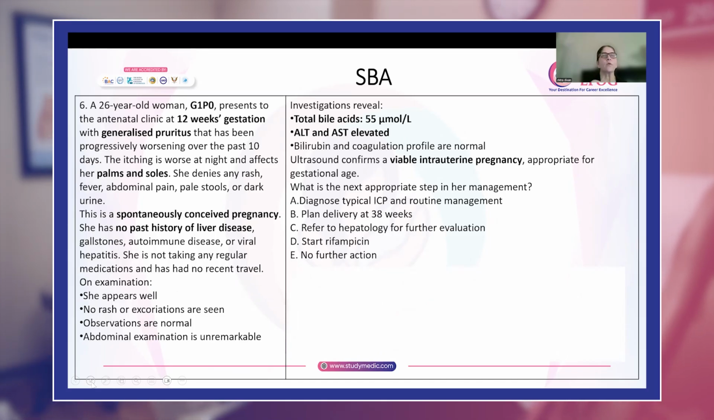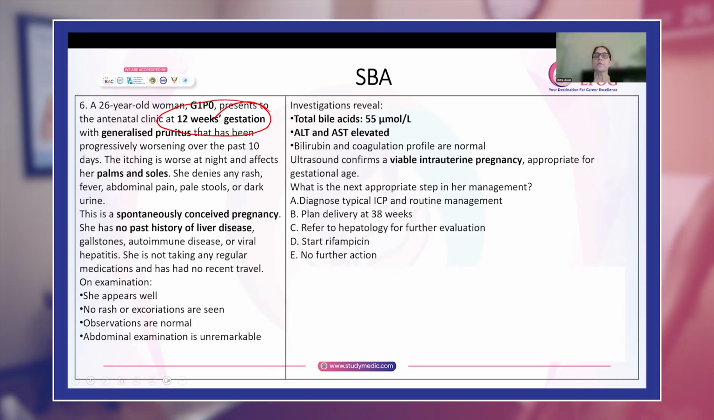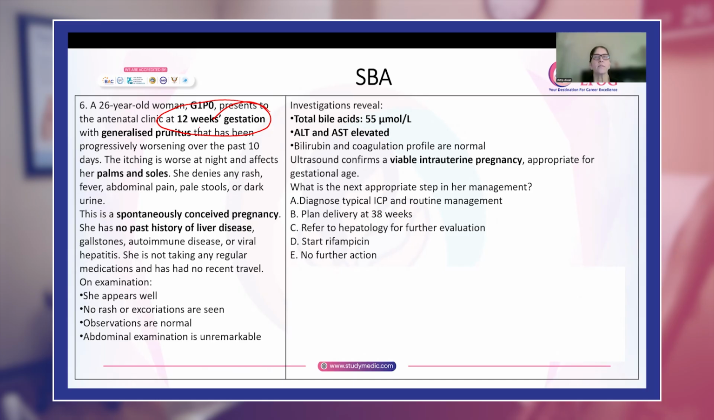What I am only worried about is the gestation, because it has started at 12 weeks or in the first trimester, which is something very abnormal because IHCP usually starts in the third trimester. Okay, let us see what they're saying further in this question.